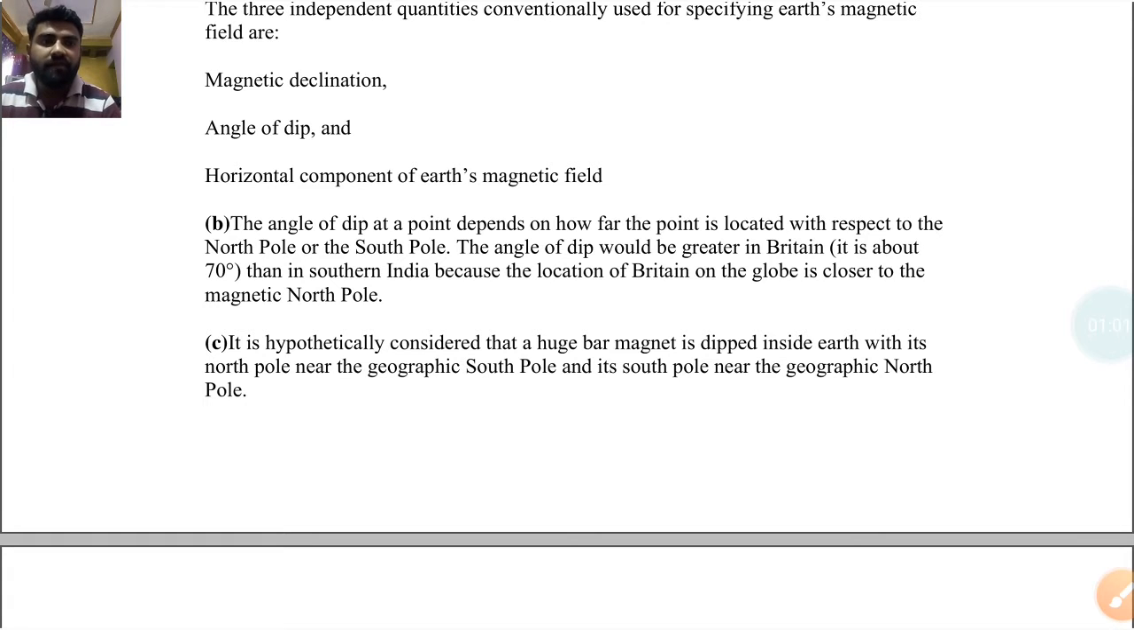So the angle of dip would be greater in Britain than in southern India because the location of Britain on the globe is closer to the magnetic North Pole. So if some place is closer to the magnetic North Pole, then the angle of dip will be greater. If it is farther from the North Pole, then the angle of dip would be a lesser value, right?